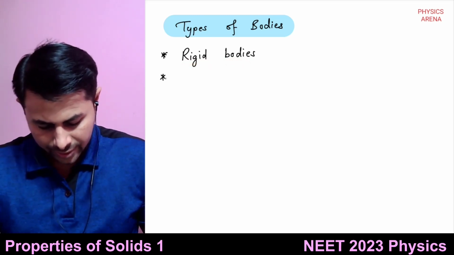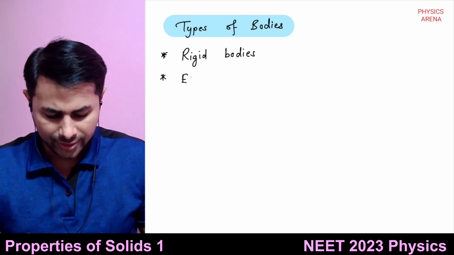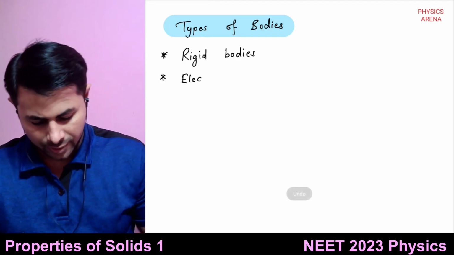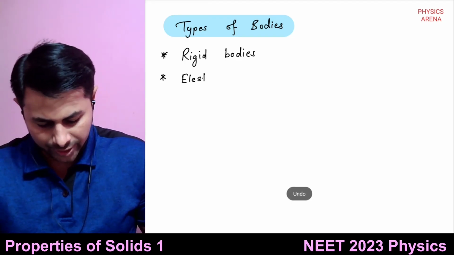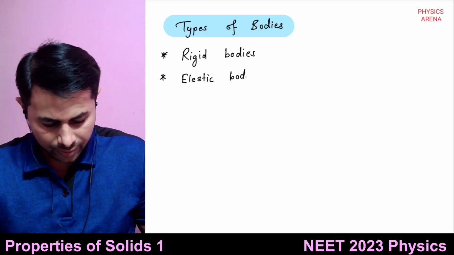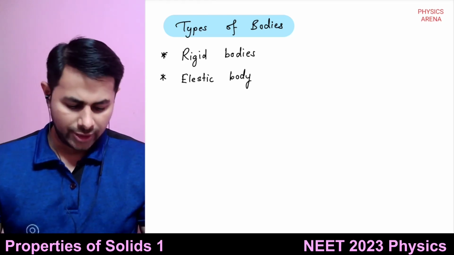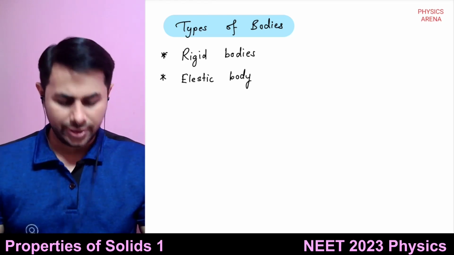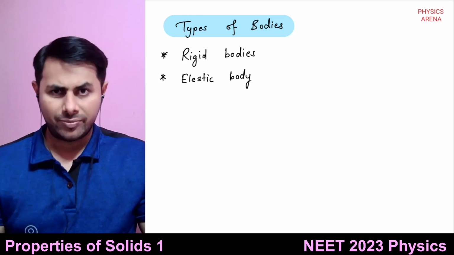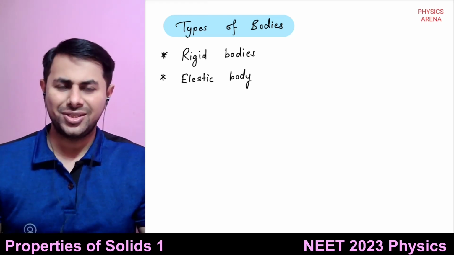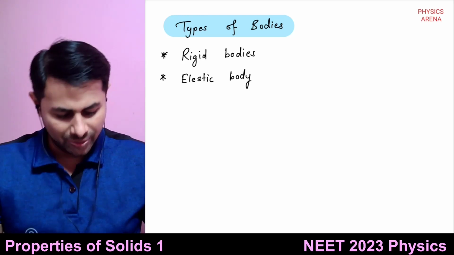The next is elastic bodies. So what is an elastic body? When you apply an external force, the body will get deformed. What does deform mean?